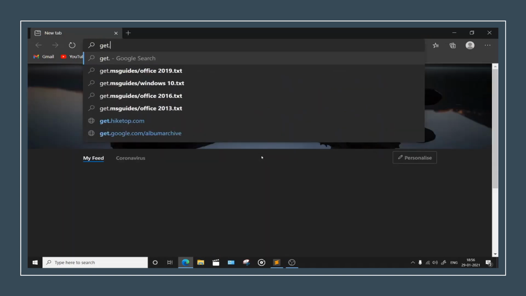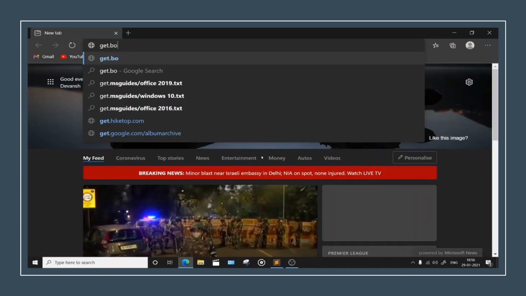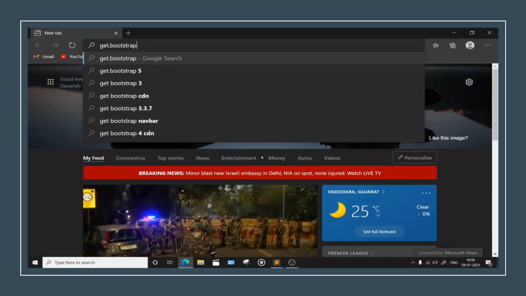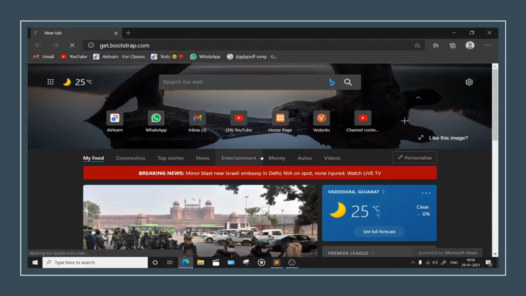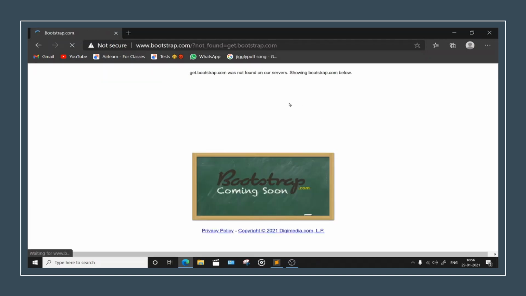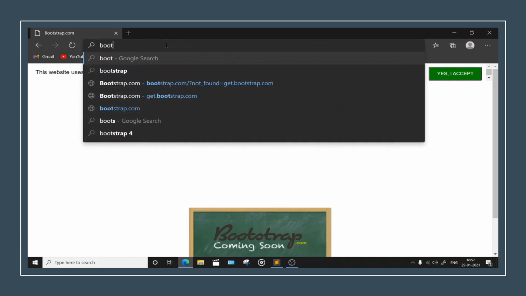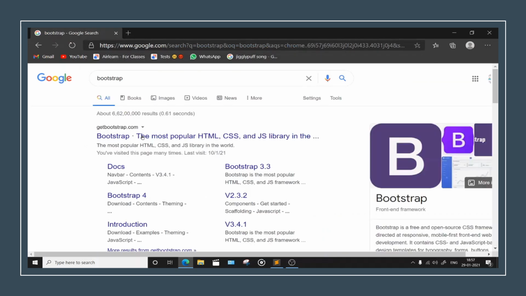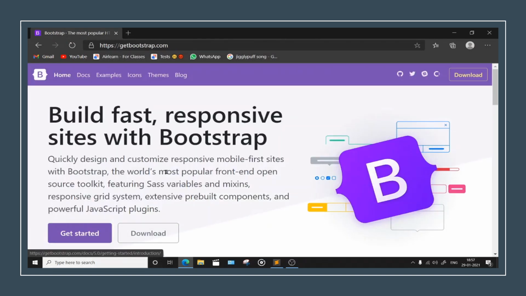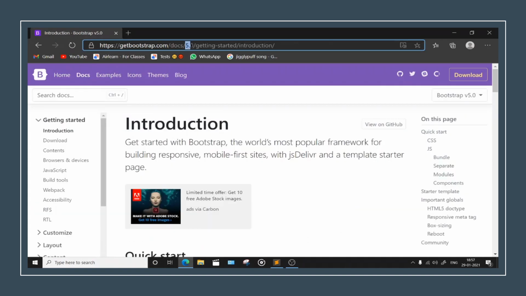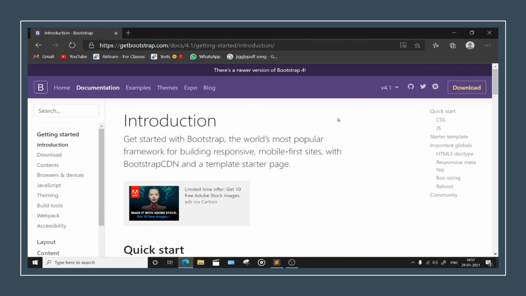So let me just head down to Bootstrap, Bootstrap.com. And now what we need to do? We need to go to docs. Change this to 4.1 as I just told, है ना? You remember this time? Fine.